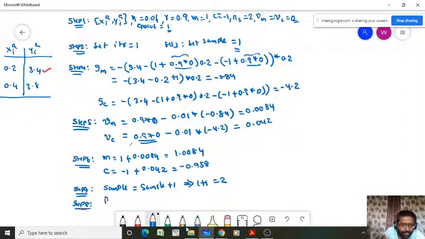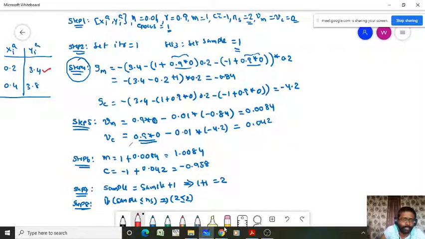So we have to check the sample count, whether sample is less than or equal to ns or not. Check here, it is true or false. Your sample is 2, less than or equal to the number of samples, 2. So the condition is satisfied. It's true. If it is true, then we have to go to step 4 again. Okay? Now the sample is done. Now go to step 4. Now we will work on step 4 again.